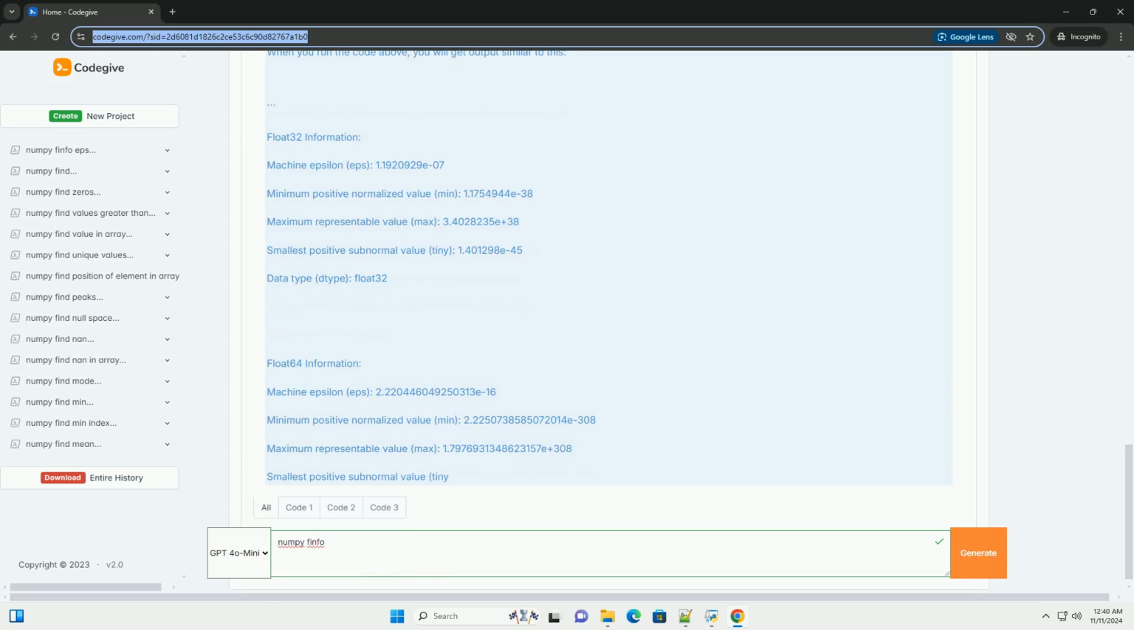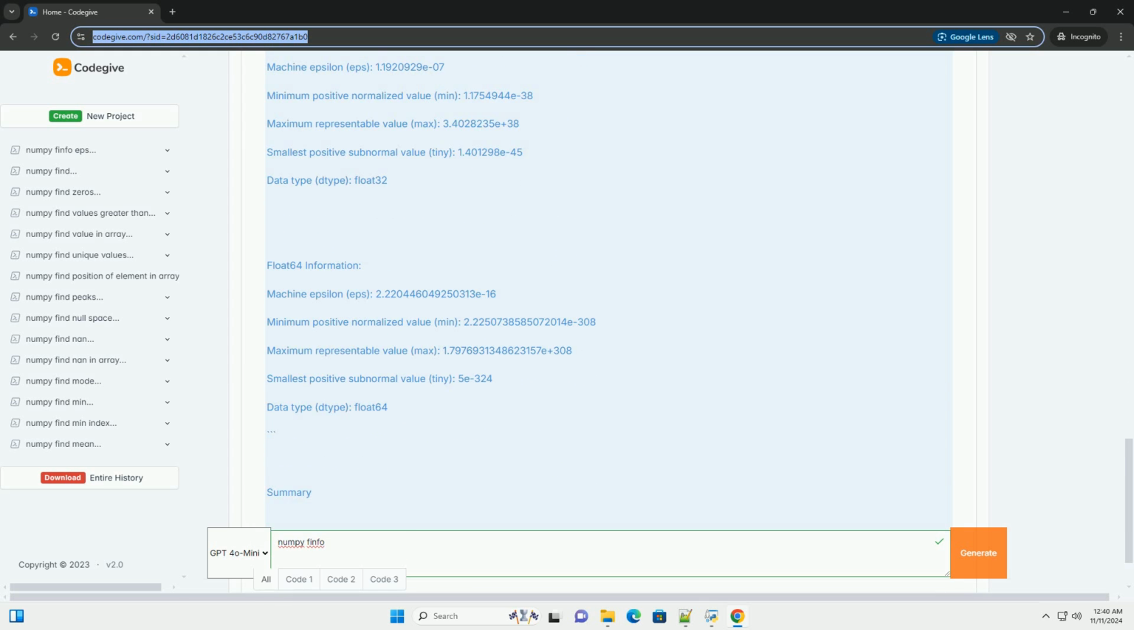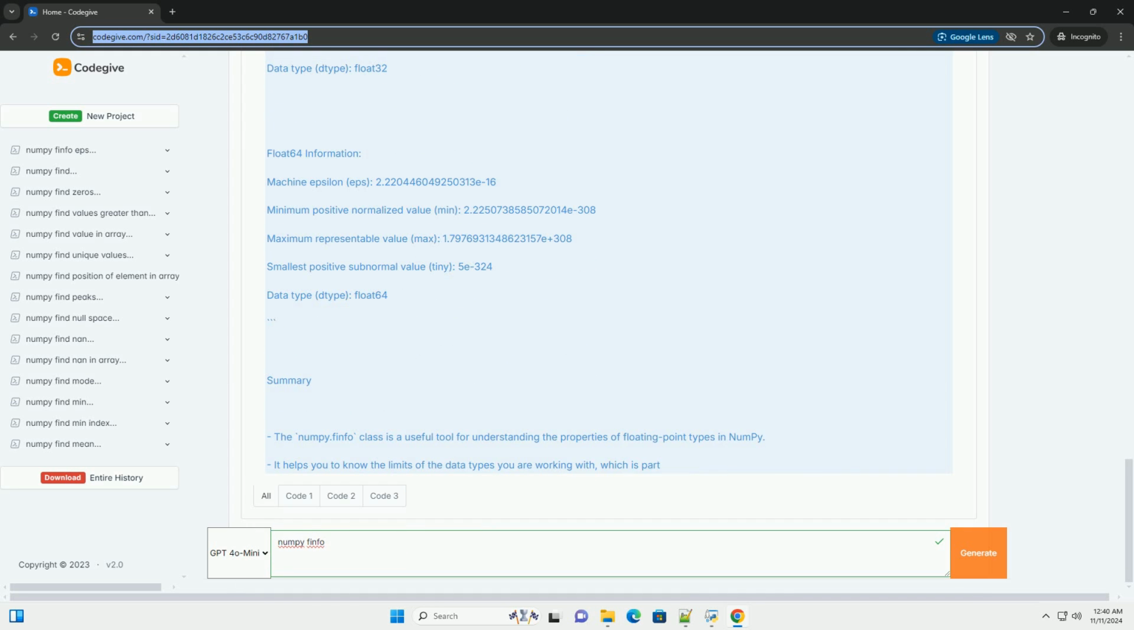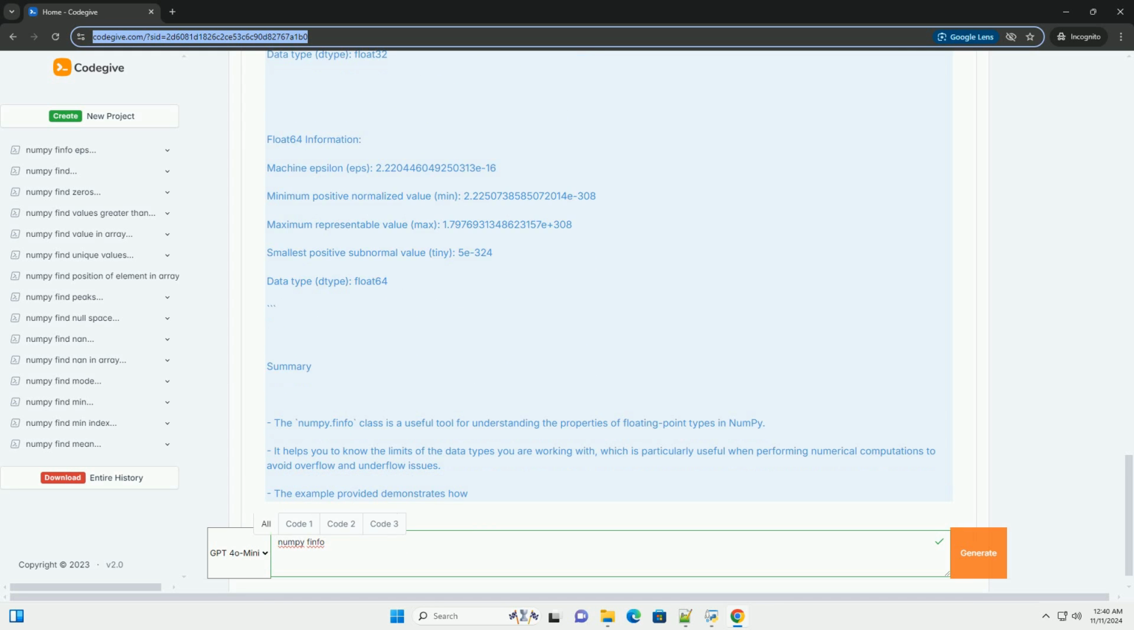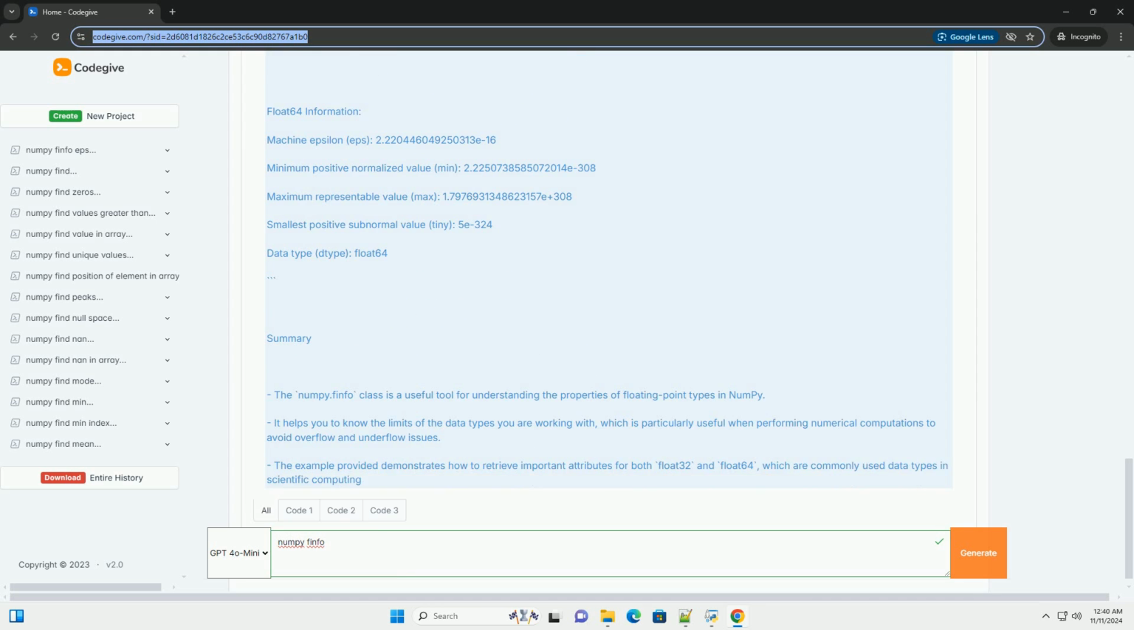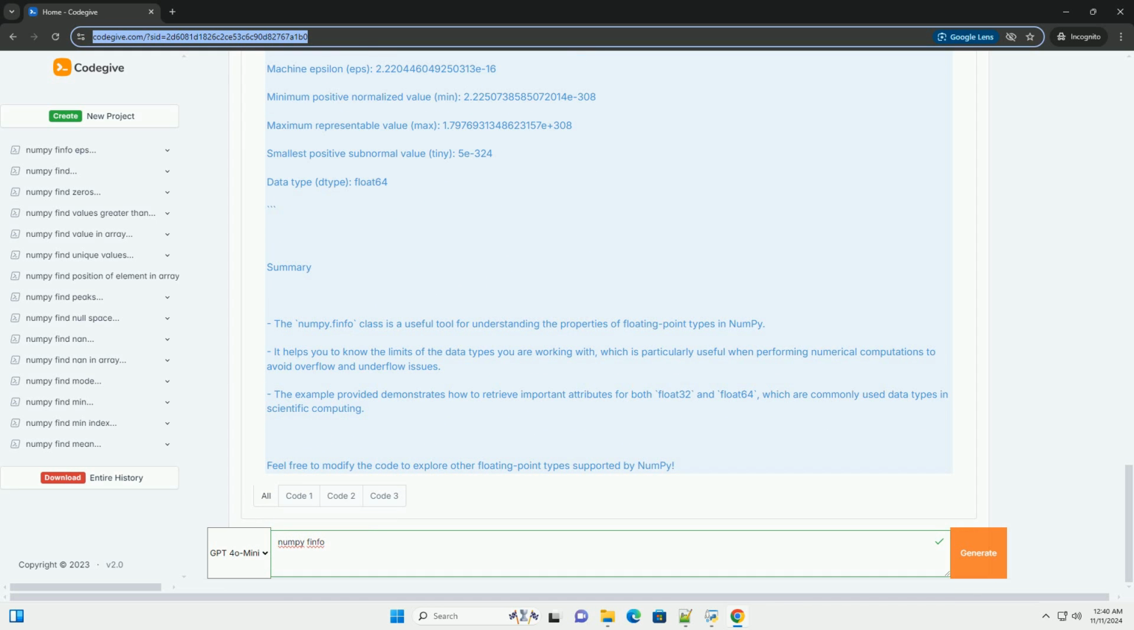Key attributes of numpy.finfo. eps: the difference between 1 and the least value greater than 1 that is representable, machine epsilon. max: the largest representable positive finite number. min: the smallest positive normalized floating point number. tiny: the smallest positive subnormal number. type: the data type that this finfo object describes.